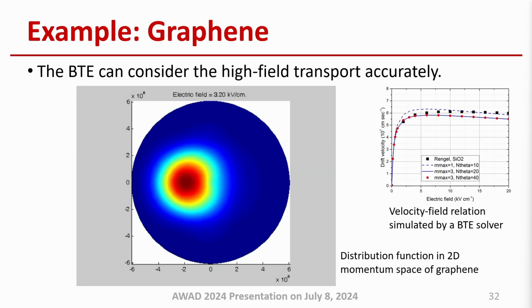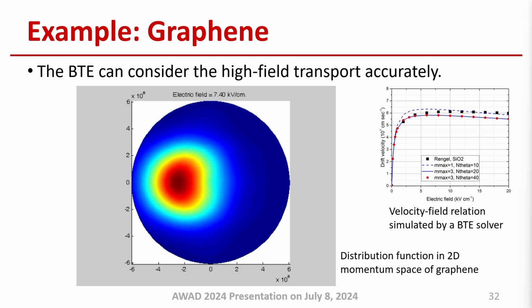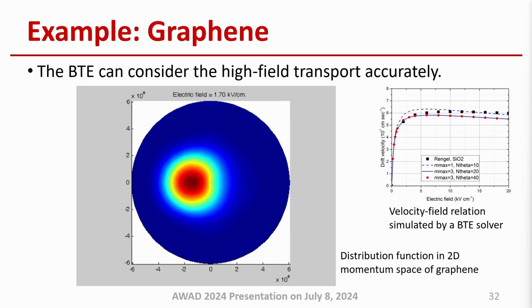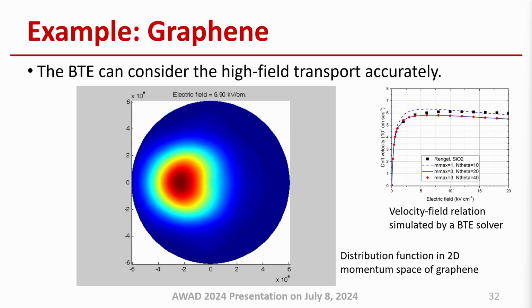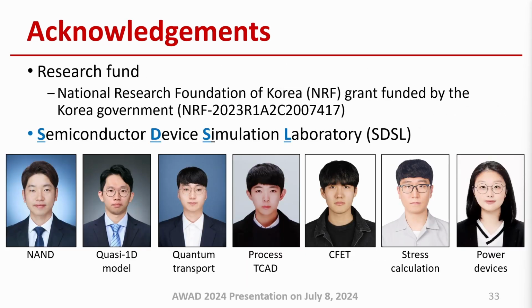This animation shows an example of a graphene simulation result. By considering its energy band structure and scattering mechanisms, we can calculate the high field transport accurately. Okay, that's it for my presentation.